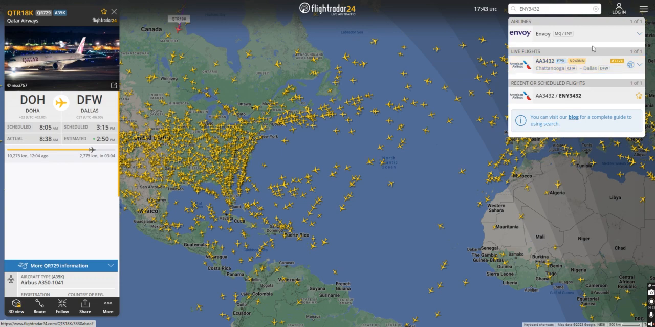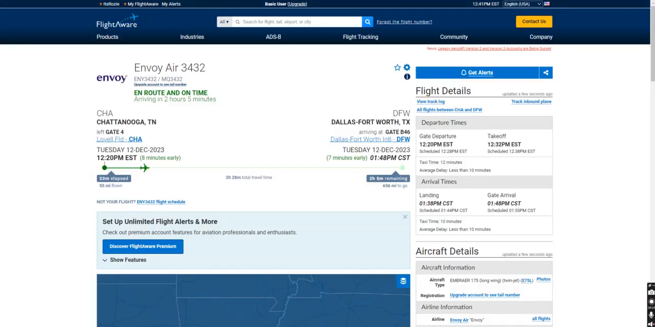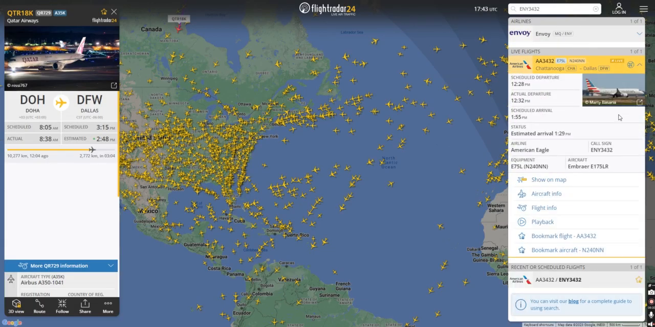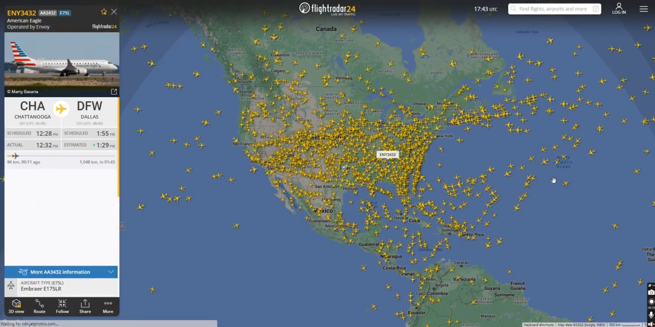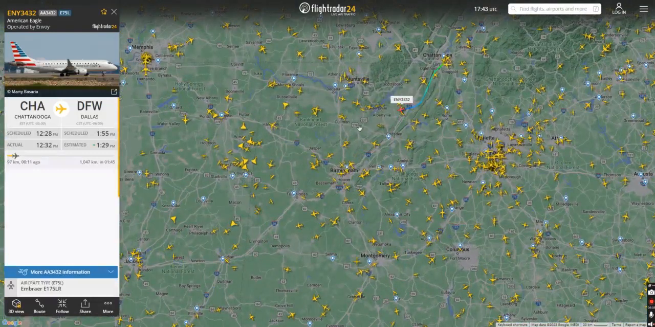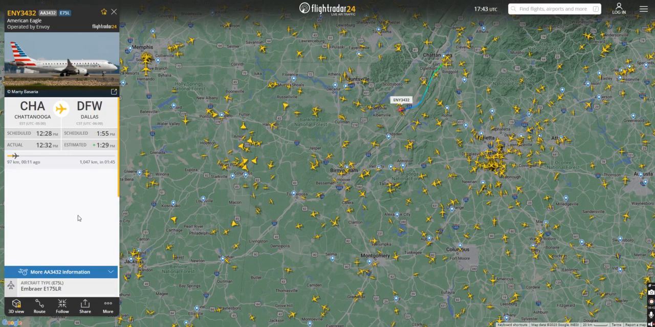See, look, I'm sorry, ladies and gentlemen, FlightAware didn't even say this. So this is Envoy Air, and I should have known this. This is advertised as Envoy Air, but it's being flown with American Airlines. Look at this, ladies and gentlemen. This is an American Airlines flight operated by Envoy. Look at that, going from Chattanooga to Dallas. You can see within Flight Radar itself, it shows the same thing.